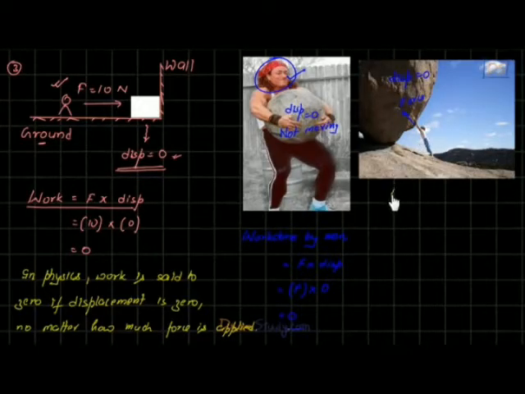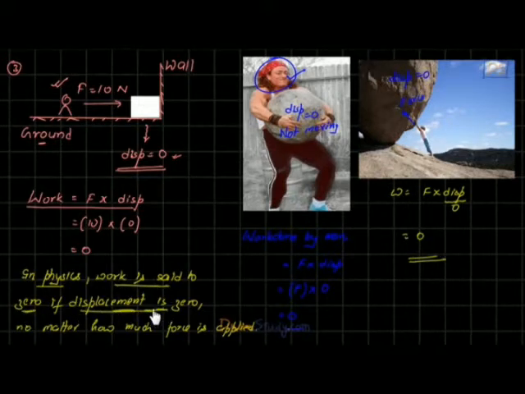You understand, right? Work done by him will be force into displacement, but as the displacement is 0, work done will also be 0, students. So I'm trying to emphasize a very important point here, students, that in physics, work done is said to be 0 if displacement is 0, no matter how much force is applied. The formula of work is force into displacement. Simple. If displacement is 0, work will also be 0 in physics, right?